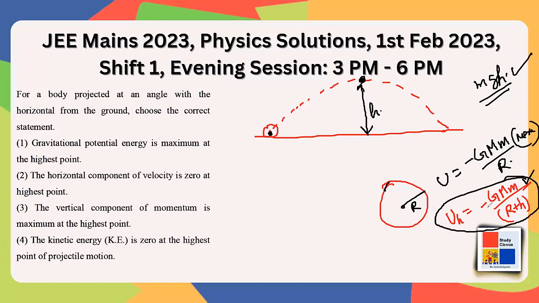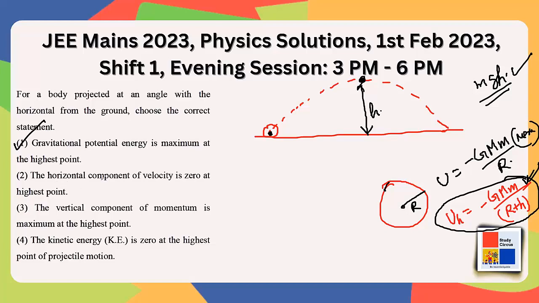So that way also this is greater, lesser negative, right? So that way also we can say at some height from the surface of the earth, the potential energy is going to be more than it is at the surface. Using this formula also you can see that. Okay. So obviously option number 1 here is correct, right? Now let's see the other option.